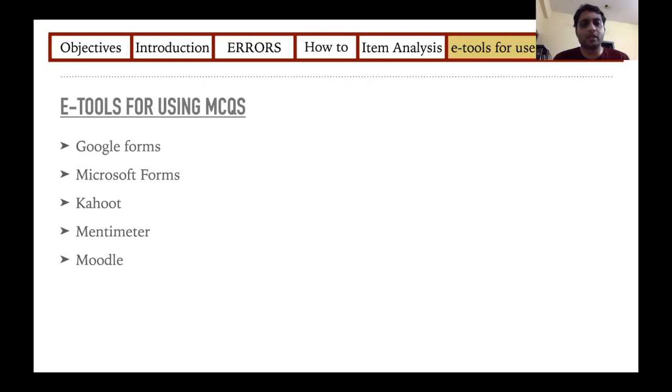You have similar options. Then there is an MCQ delivery tool, which is predominantly in the form of a quiz. So that is Kahoot. So you have these speed responses, the faster the response, the more the score, the more consecutive responses, the more the score. So such options are there in tools such as Kahoot and Mentimeter, which are usually not there in Google Forms and Microsoft Forms. In Google Forms and Microsoft Forms, the marks are awarded for the correct answer only. So there are no extra marks for speed or getting consecutive answers right.